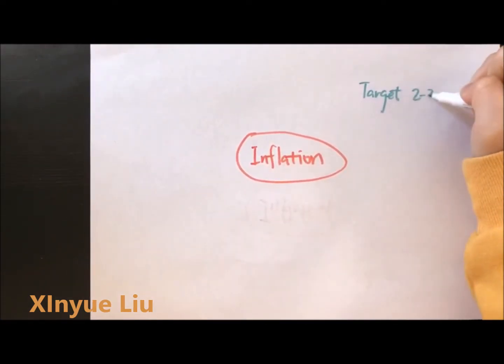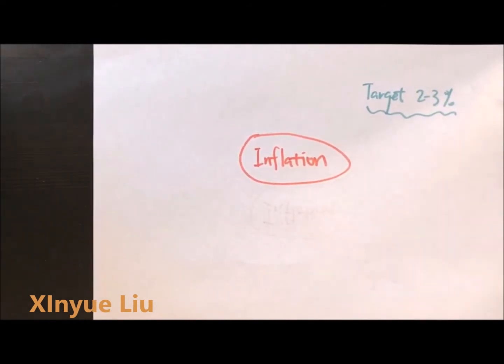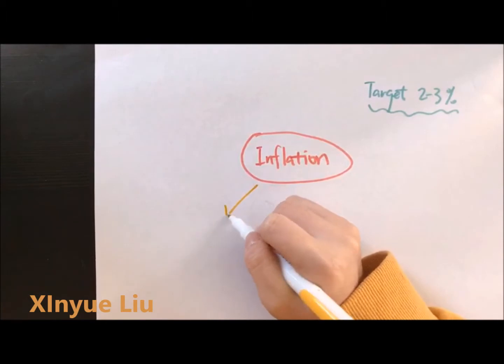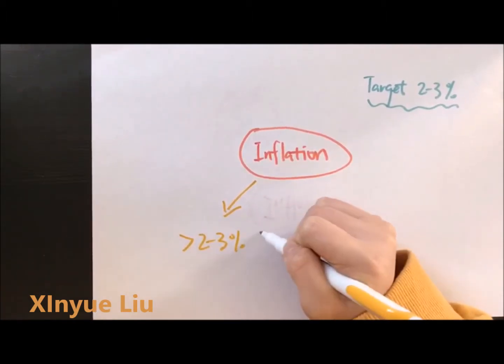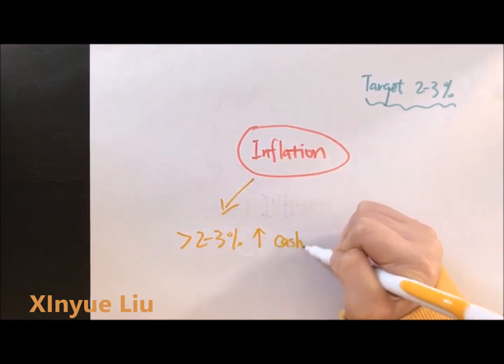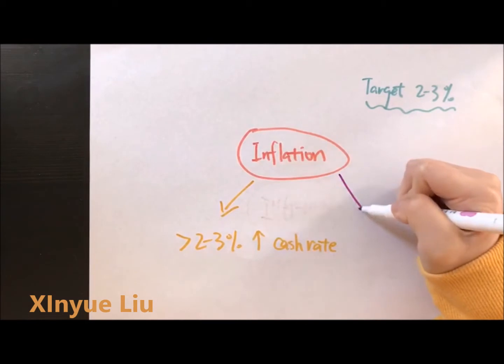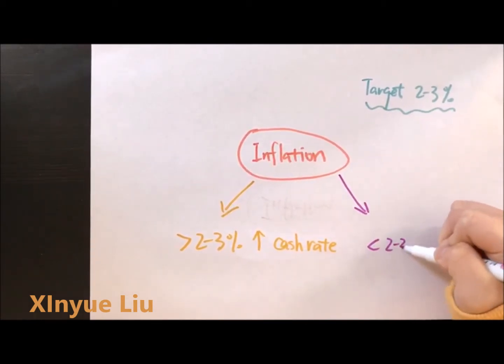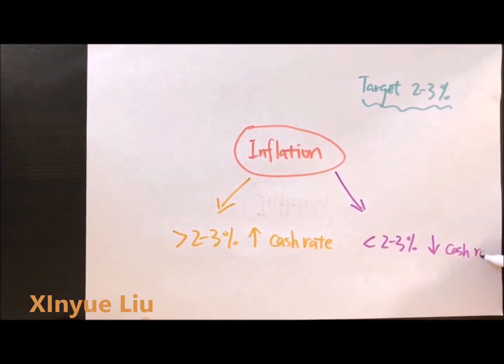The target of the inflation rate is 2 to 3%. When the economy overheats, which means the inflation rate is higher than the target range of 2 to 3%, the RBA can enact contractionary monetary policy to control the economy by increasing the cash rate. When the country's economy weakens, the RBA will choose expansionary monetary policy to stimulate the economy through decreasing the cash